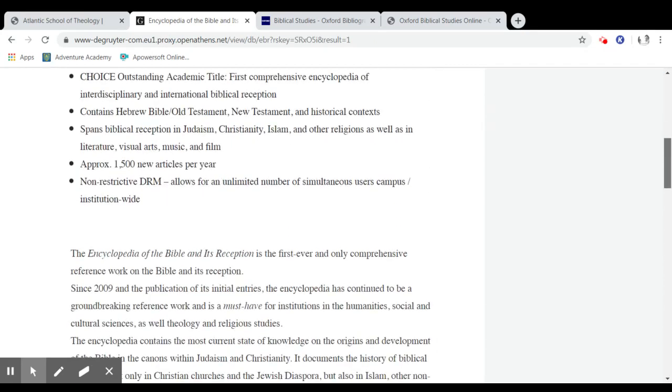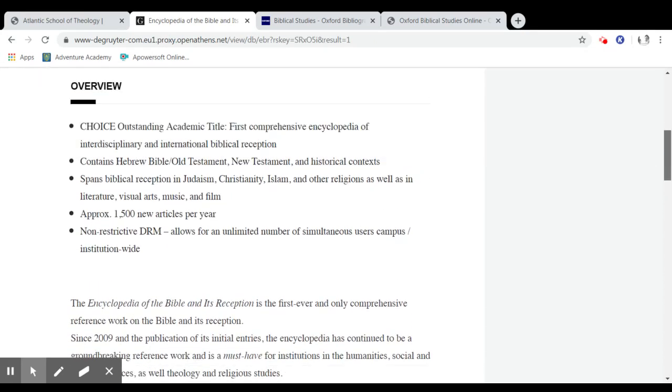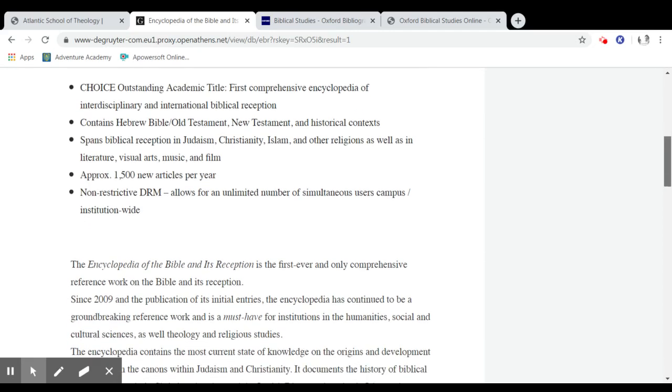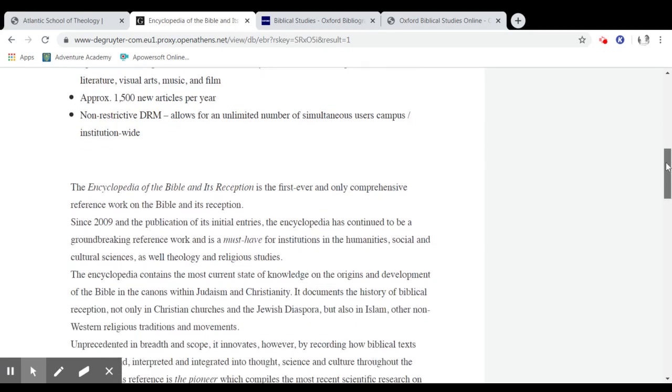And let's take a look at what it has to offer. Okay, right here. Contains Hebrew Bible, Old Testament, New Testament, historical context, spans biblical reception in Judaism, Christianity, Islam, and other religions, as well as in literature, visual arts, music, and film. This is a very comprehensive resource.